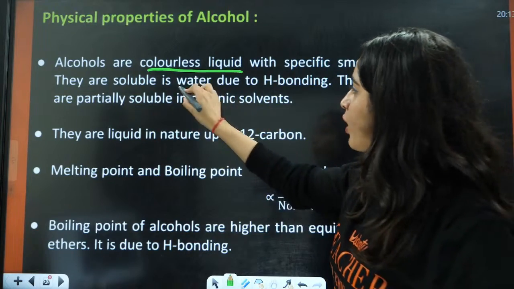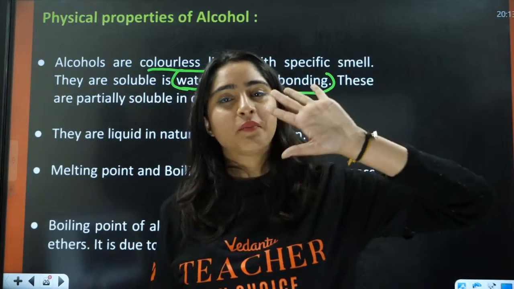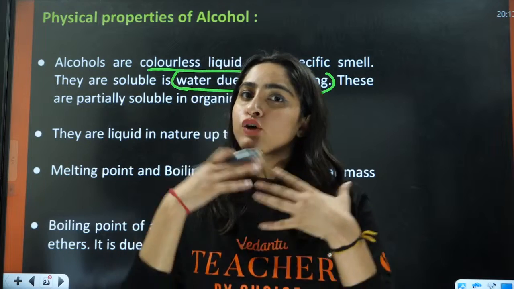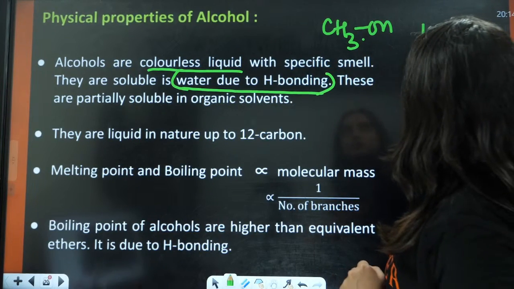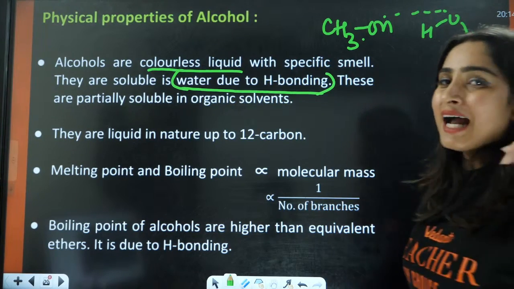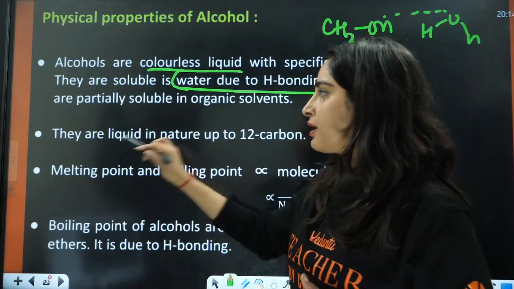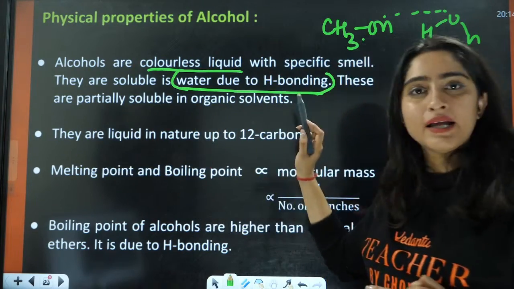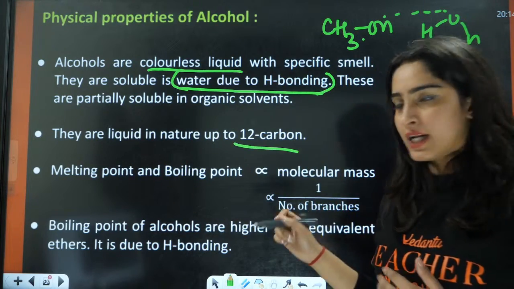They are soluble in water due to H bonding. Water has hydrogen bonding, alcohol also has hydrogen bonding, for example CH3OH. This is water, this is water. So they are going to have hydrogen bonding here. That is why it is miscible in water, right? And they are partially soluble in other organic solvents. They are liquid in nature, up to 12 carbon.